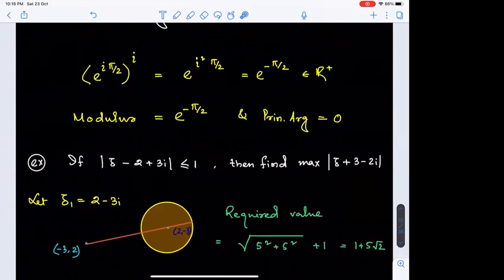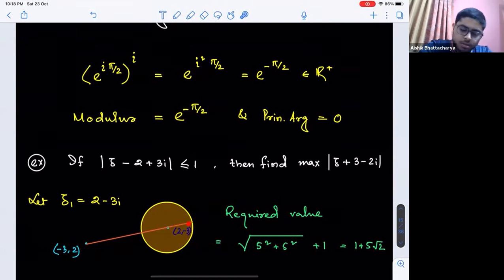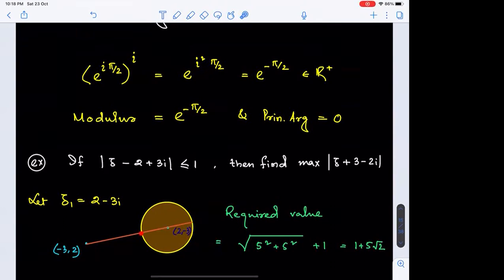This is the corresponding diagram. We had a circular disc with center (2, -3) and maximum radius 1. The point (-3, 2) is 5 root 2 units away from the center, whereas this is 1 unit. So the nearest point is 5 root 2 minus 1 units away, and the farthest point is 5 root 2 plus 1 units away.